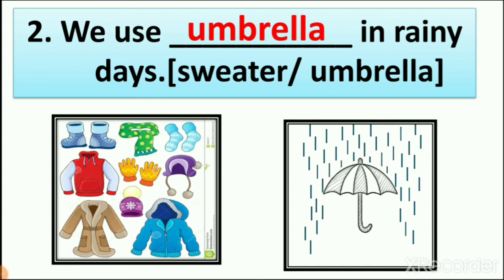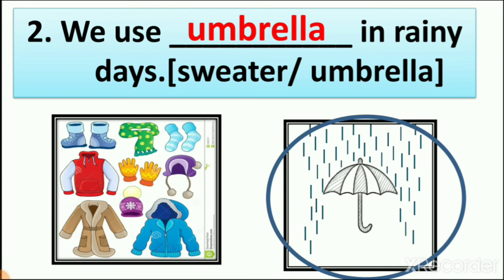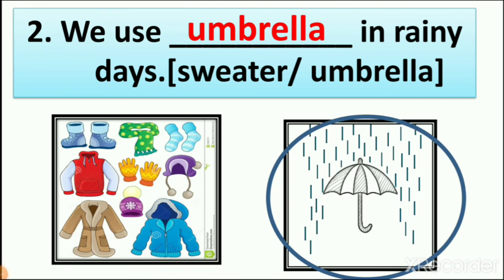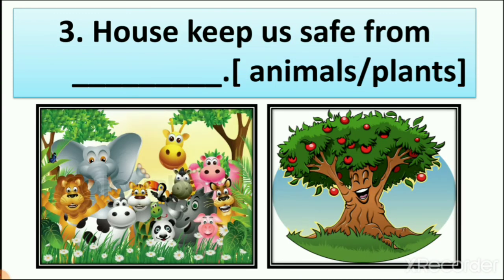Now move on to next one. I circle here the right answer. The right answer is umbrella. So with this picture you can easily understand which is the right answer and what we write. Then number 3.